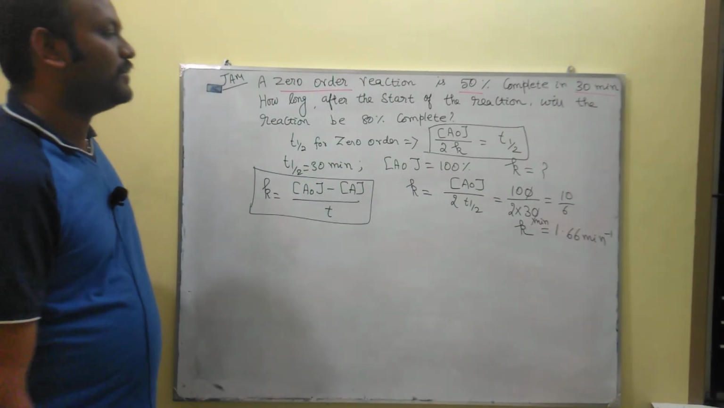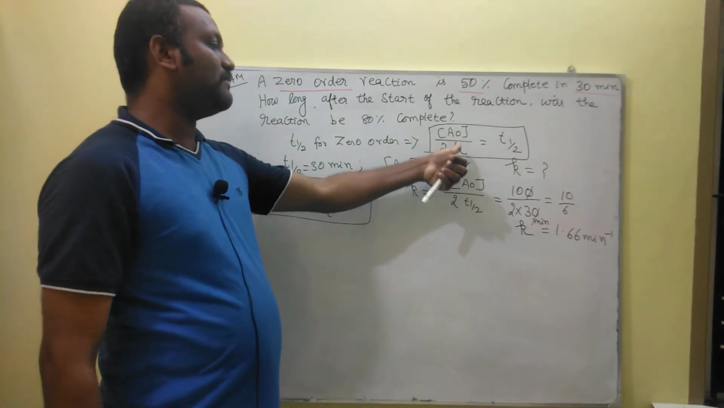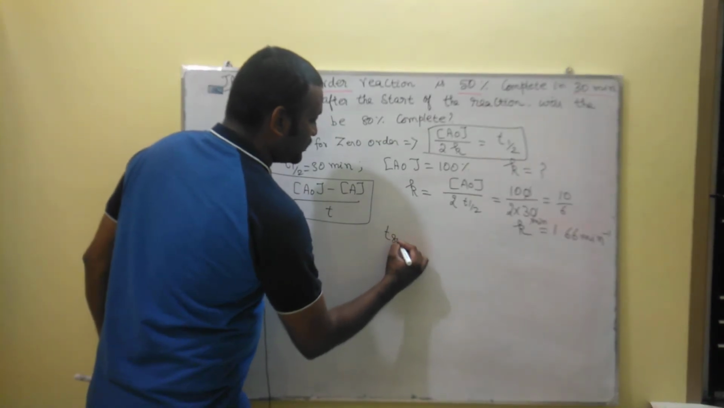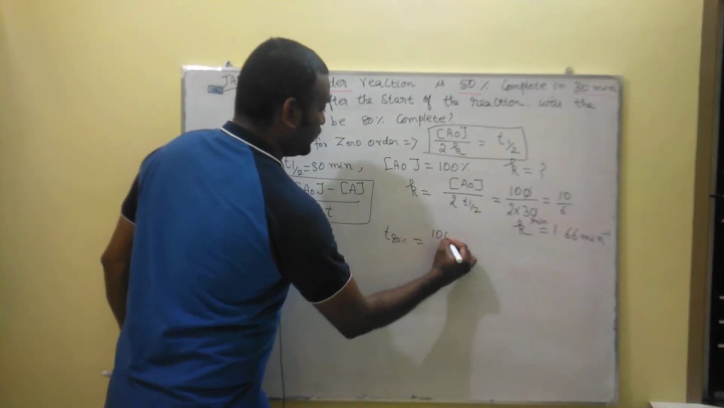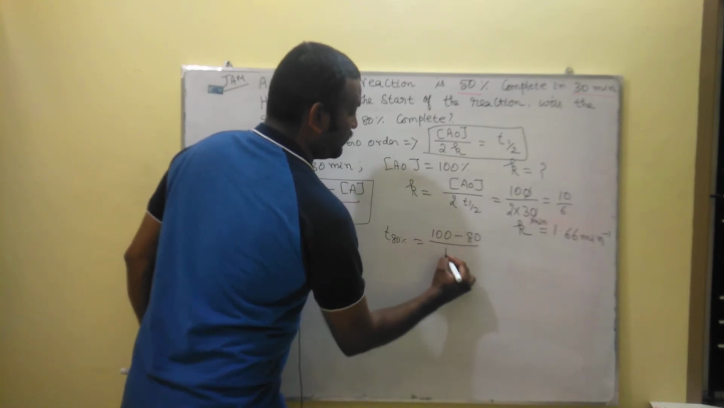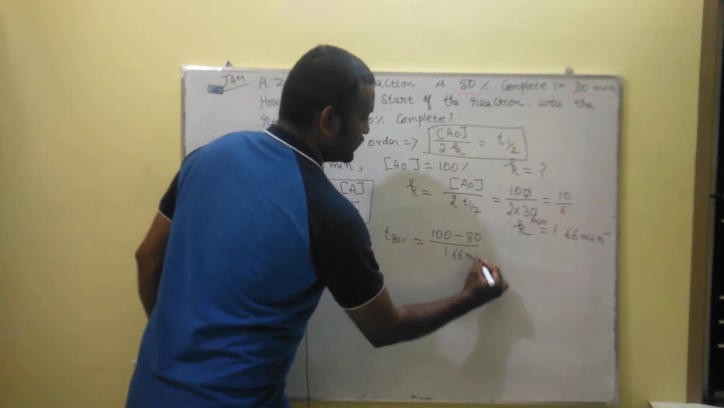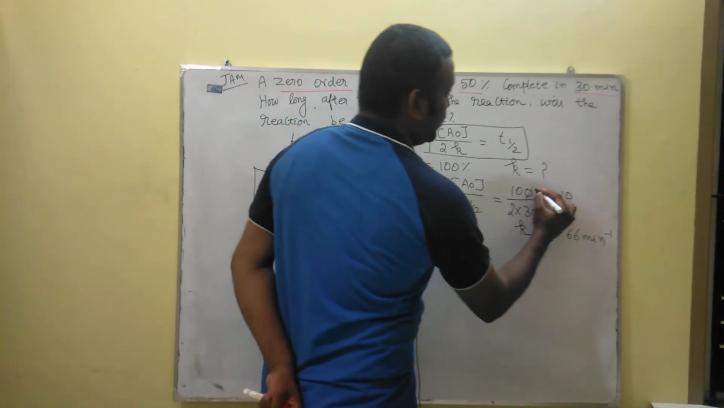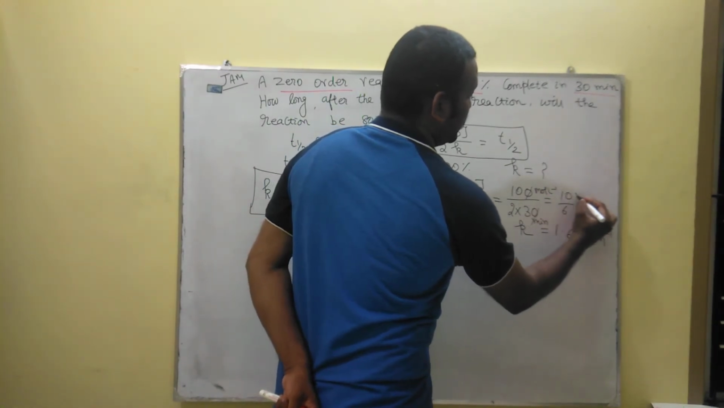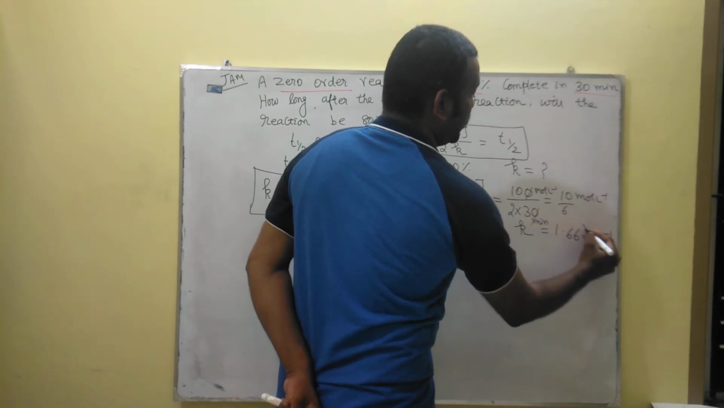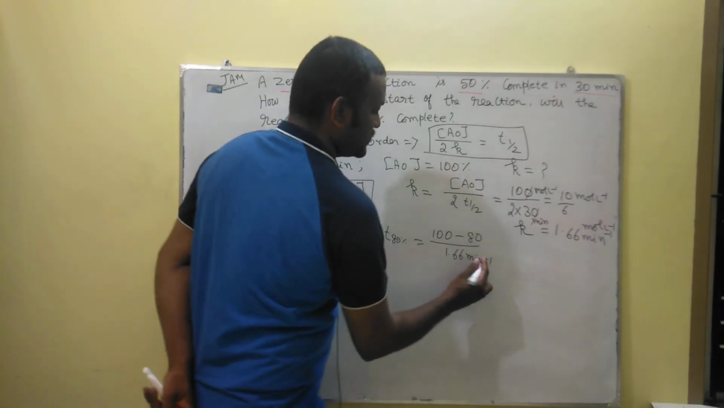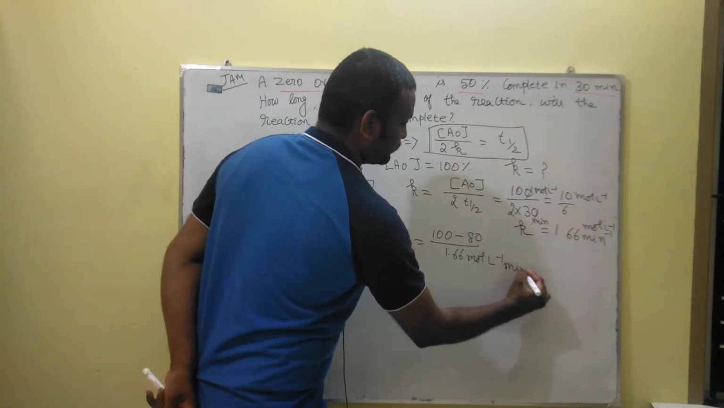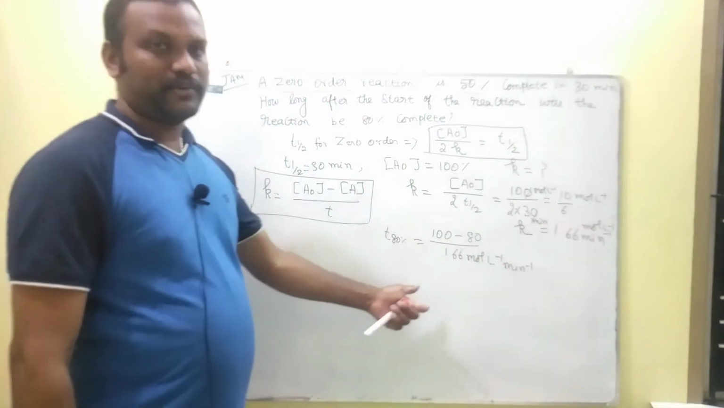So we arrive at the value of K. From the value of K, we have to find the value of T80%. Now T80% is equal to 100 minus 80 divided by the value of K, 1.66. Here A0 is in mole per liter, and the unit of K is mole per liter per minute. This is the unit for a zero order reaction.